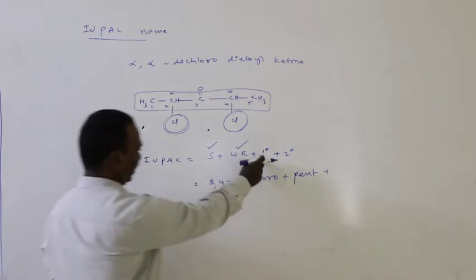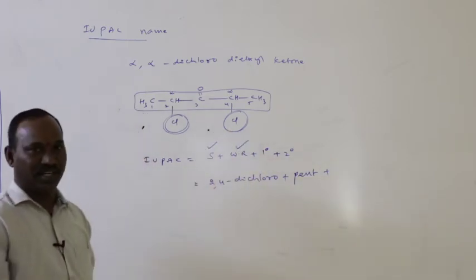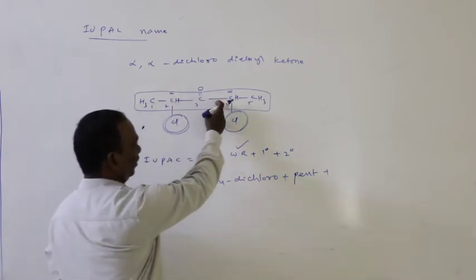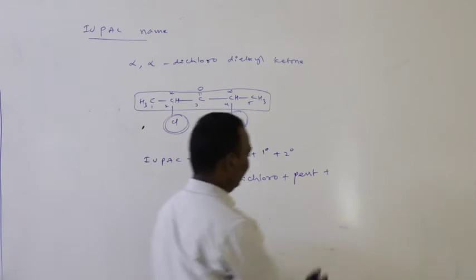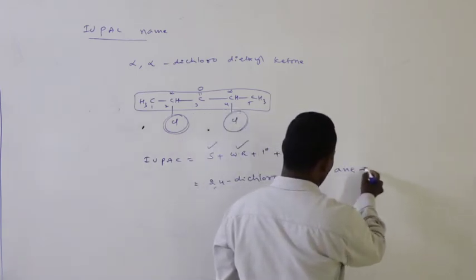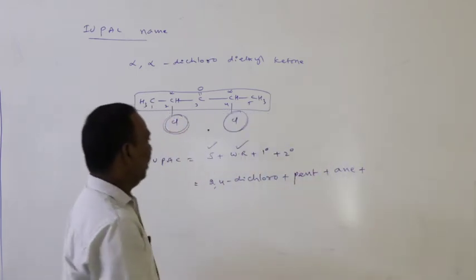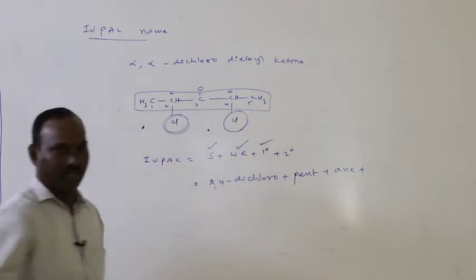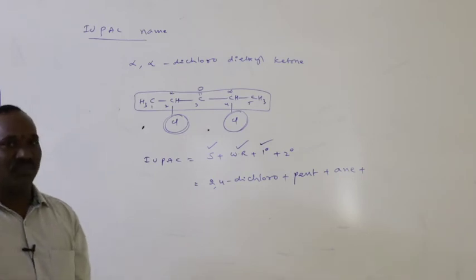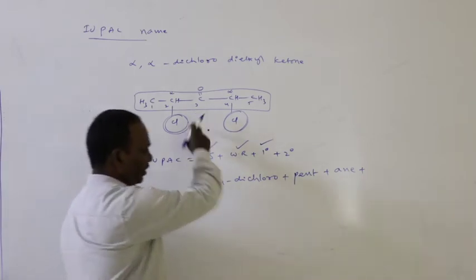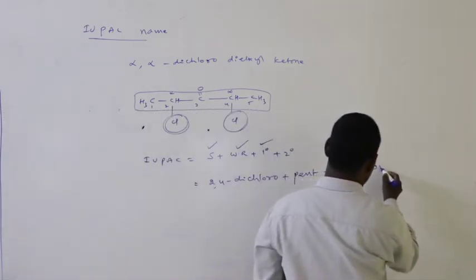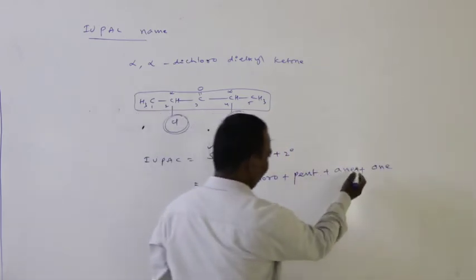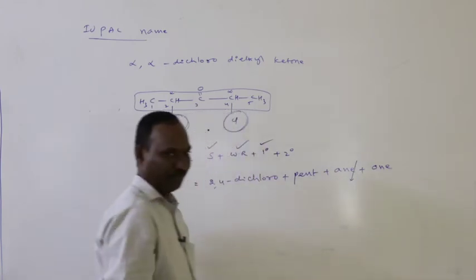Then go for the primary suffix. The primary suffix indicates the nature of the carbon bond. Here it is single bond, single bond, single bond. So therefore here the primary suffix is -ane. And the secondary suffix is ketone, the C double bond O group. The secondary suffix indicates the functional group. So here the functional group is ketone, therefore it is one. Now on addition of all these, we can remove the E.